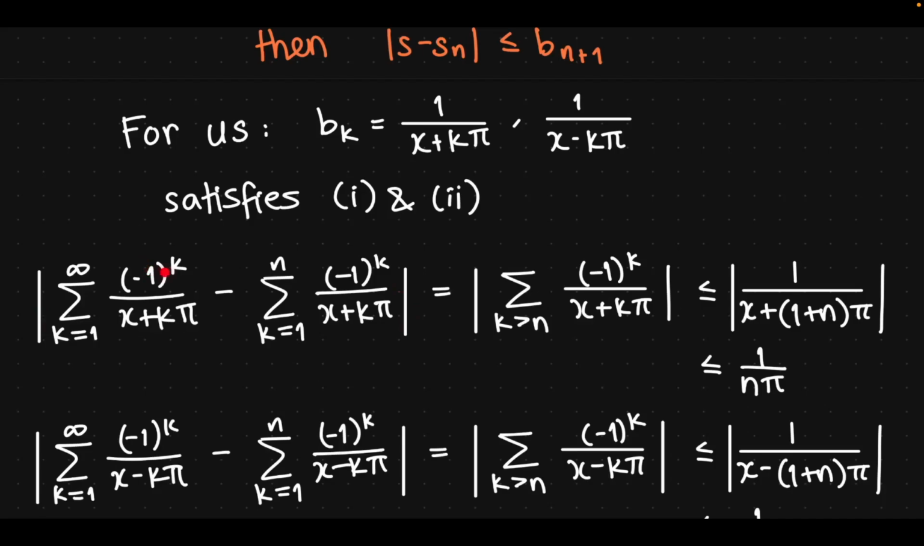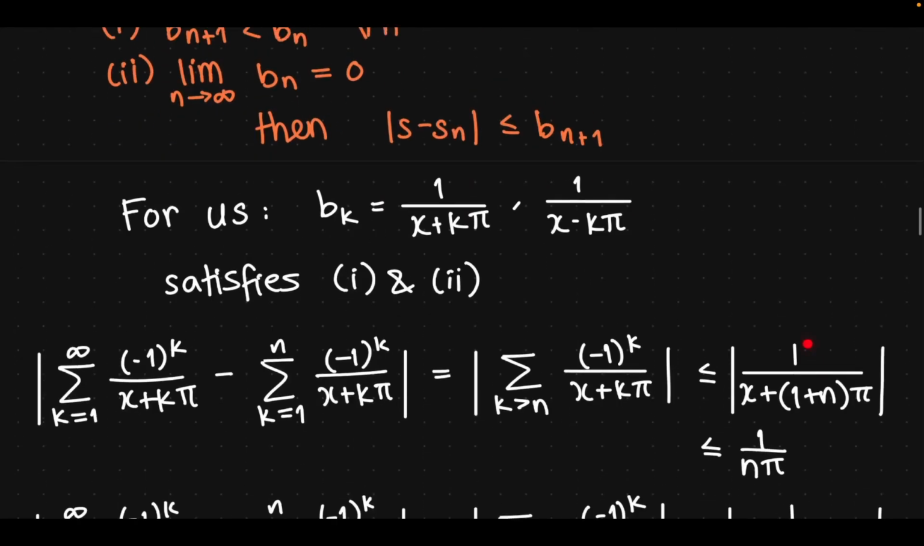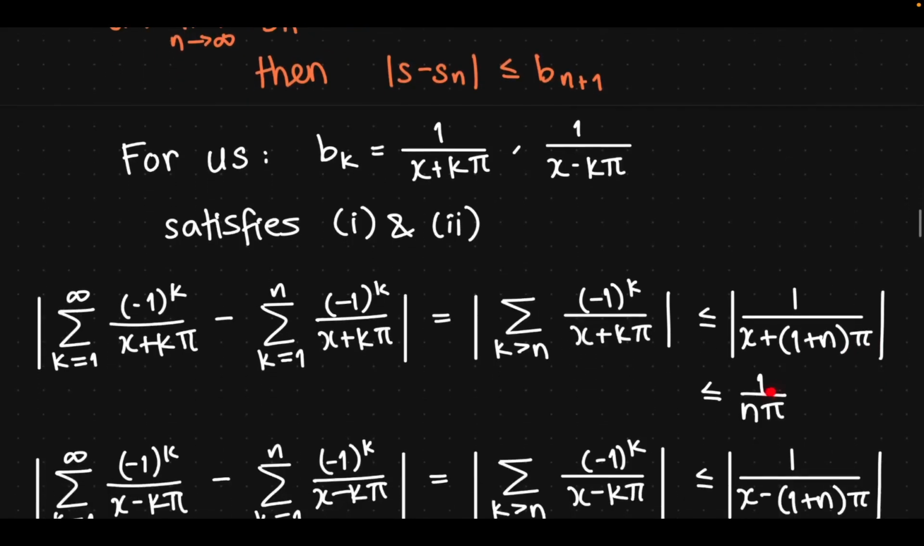So the difference between the limit, which is at infinity, minus the nth partial sum, which you can also evaluate, is the sum from k greater than n of minus 1 to the k over x plus k pi. The absolute value is less than or equal to, according to this, the absolute value of 1 over x plus 1 plus n times pi, because we had an n plus 1 here, which you can see is less than or equal to 1 over n pi.